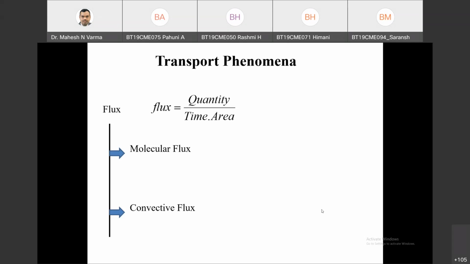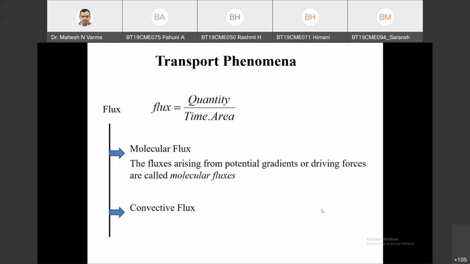Yes. Okay, and this flux is characterized by absence of bulk motion. There is no bulk motion in molecular flux or conductive flux. Okay, that is the flux taking place. This is what the definition is: the fluxes arising from potential gradient or driving forces are called molecular flux, and these are characterized by absence of bulk motion.